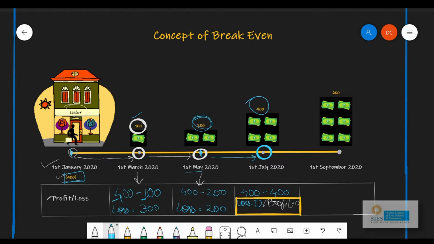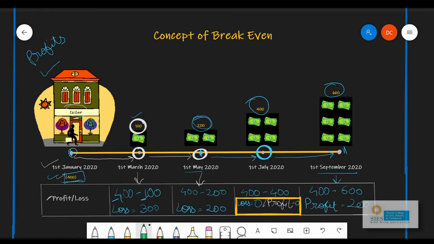Great. But a firm or a business will always look forward towards earning of profits. So let us move ahead to the next possible date, which is 1st of September. 400 minus how much have you earned so far from 1st of January to the 1st of September? Your earnings were 600 rupees. So this gives you a profit of rupees 200.